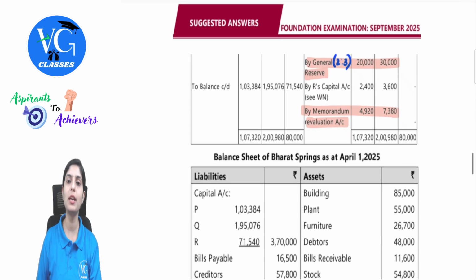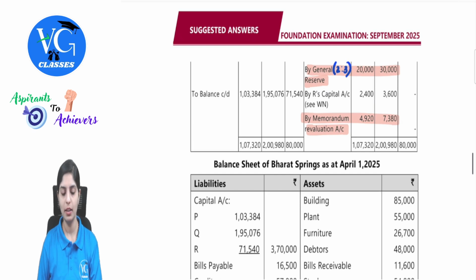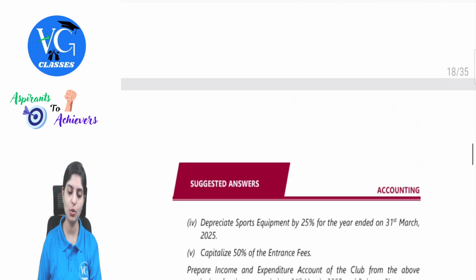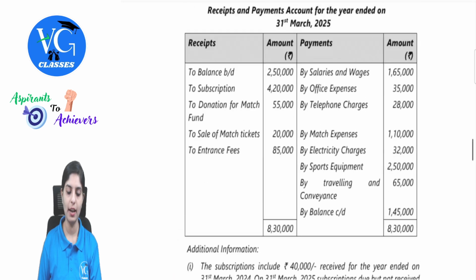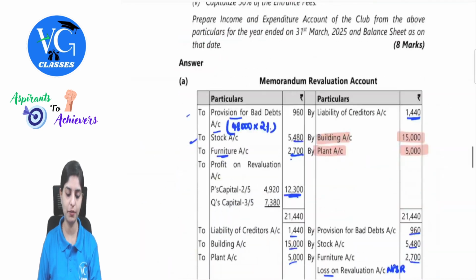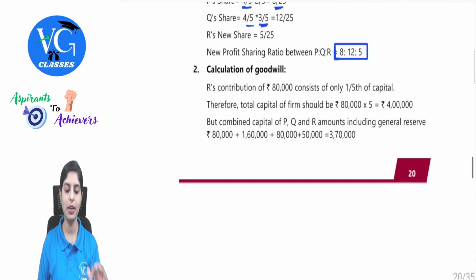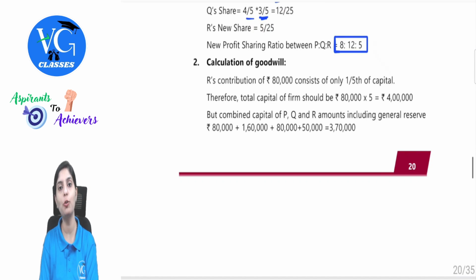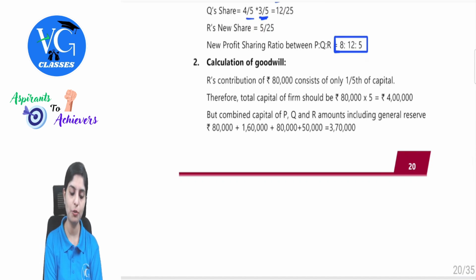The next entry would be to find out the firm's goodwill. There the question is clearly specifying you can use the new partner's share along with his future profits. What is the capital brought in by the new partner? 80,000. His future share is 1/5. Observe one thing carefully here. We have to take all the adjustments before the admission. So if I have to take here the total capital of the firm, how do I calculate? Take the reciprocal of the new partner share, 1/5, which is nothing but into 5 by 1. So total capital will be 4 lakh.